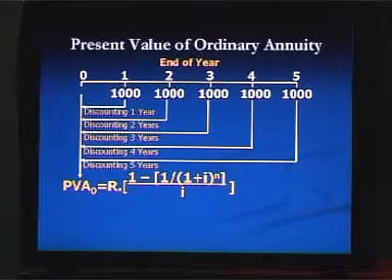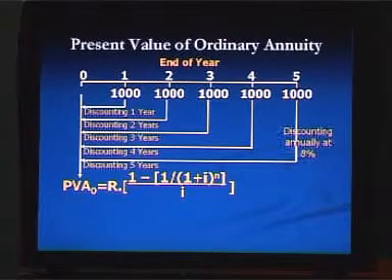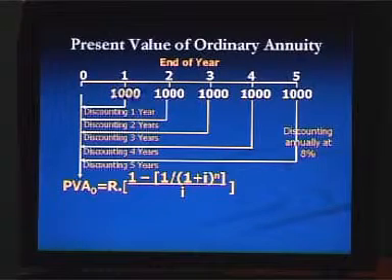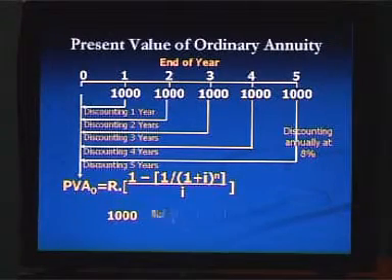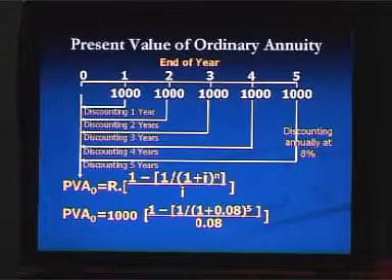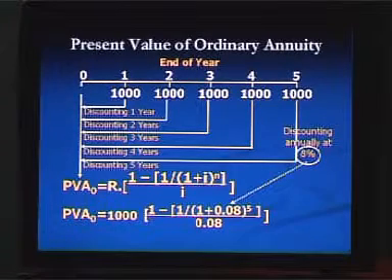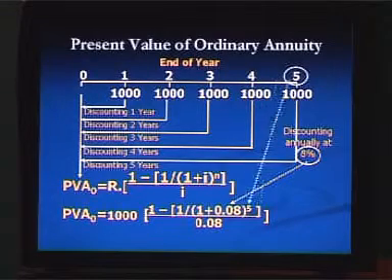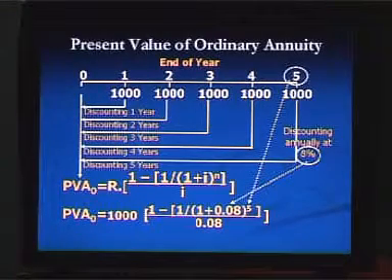Now we are going to use the formula to calculate present value of ordinary annuity, where R is the amount you are expecting to receive at the end of each year and discounting annually at 8%. So we are going to use R is equal to 1000 and discounting rate 8%, that means 0.08, and number of period, that is n is equal to 5.